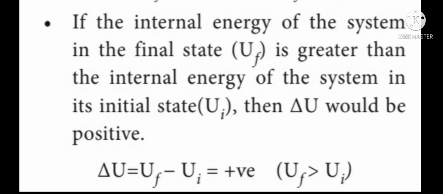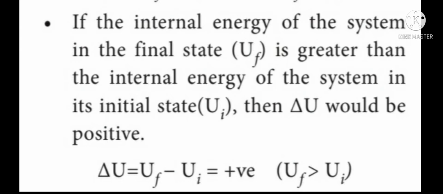Sixth point, if the internal energy of the system in the final state UF is greater than the internal energy of the system in its initial state UI, then delta U would be positive. Delta U is equal to UF minus UI, which is positive if UF is greater than UI.